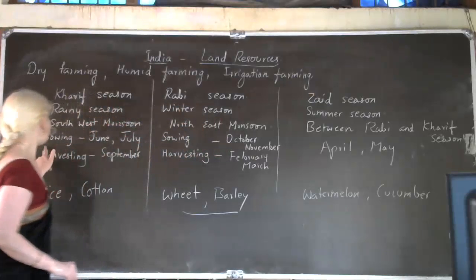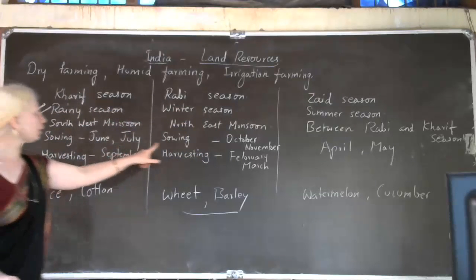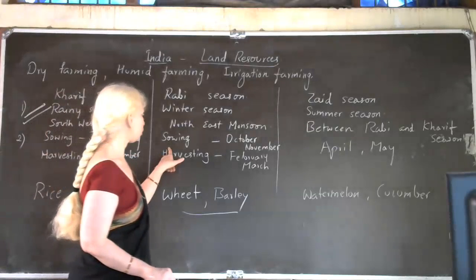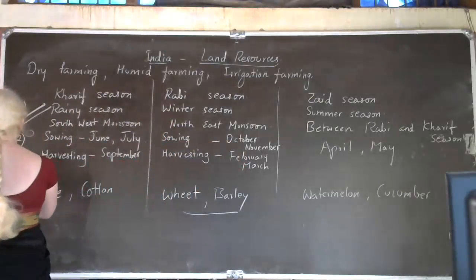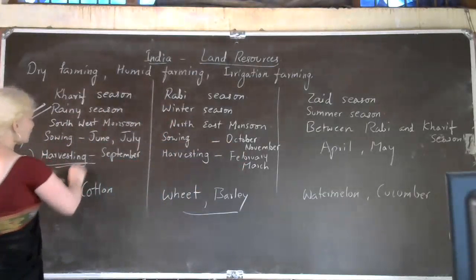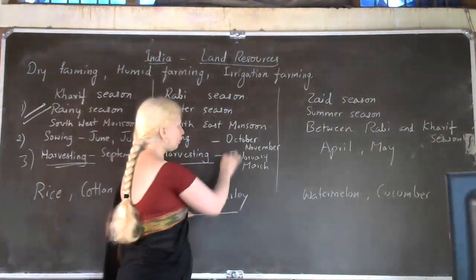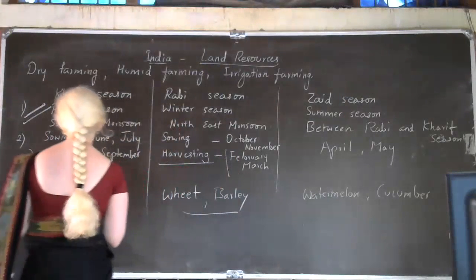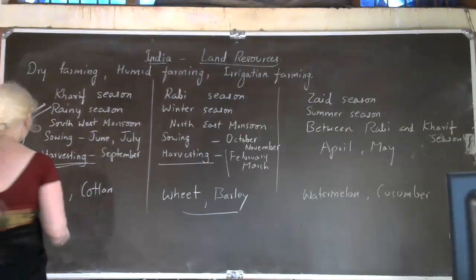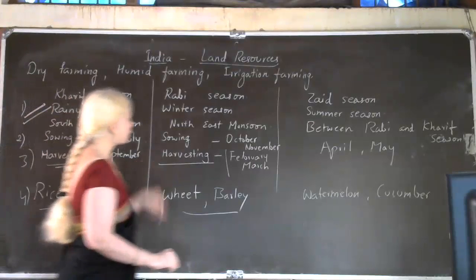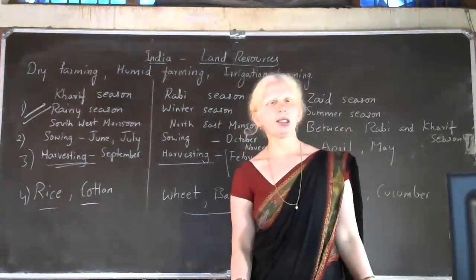Then sowing takes place in the month of June and July for Kharif, and in the month of October and November for Rabi. Third one, harvesting is done in the month of September for Kharif, and in the month of February and March for Rabi. Then examples for Kharif crops are rice and cotton, whereas examples for Rabi crops are wheat and barley.